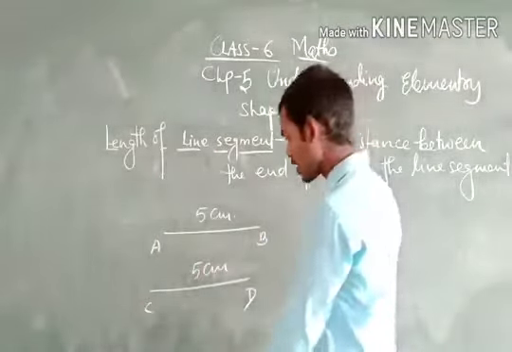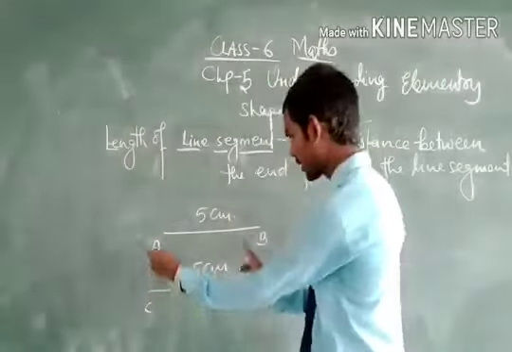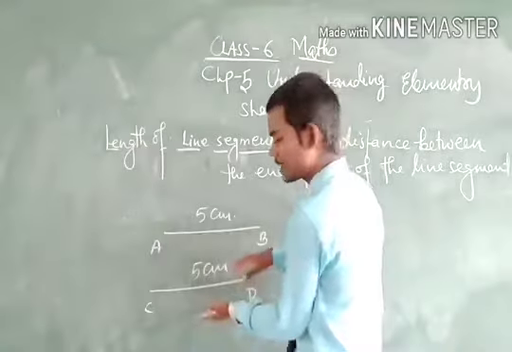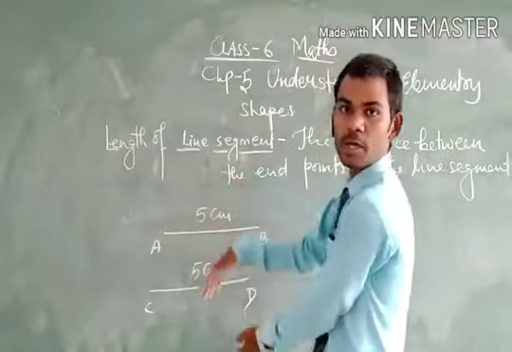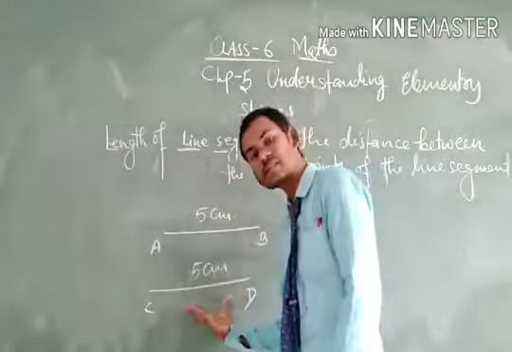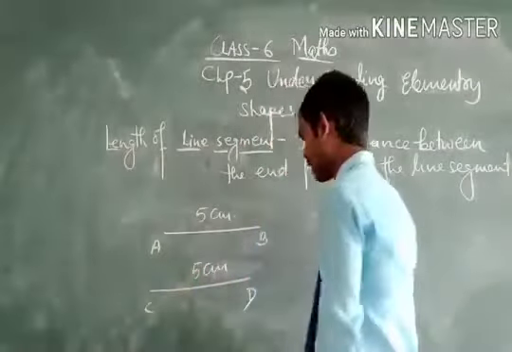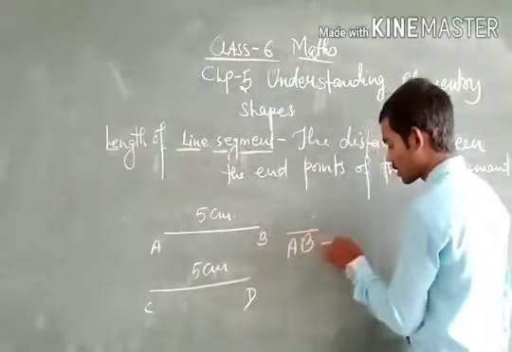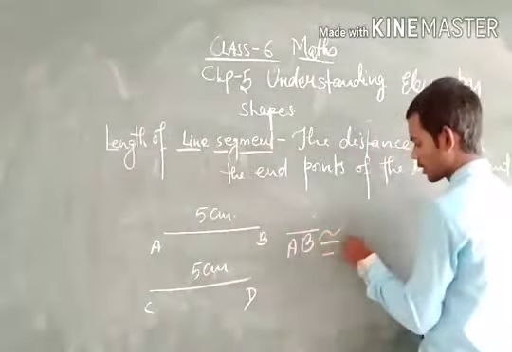Then if we place the line segment CD on the line segment AB, the line segment CD completely covers or completely occupies the line segment AB. Then we say that the line segment CD is congruent to the line segment AB, and it is written as the line segment AB is congruent to the line segment CD.